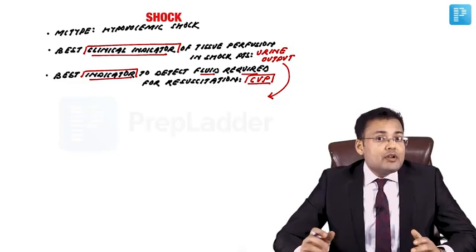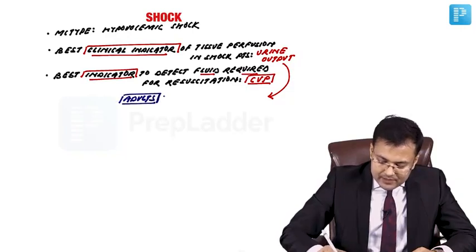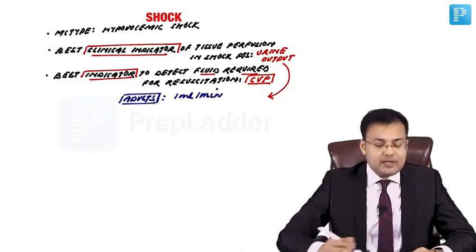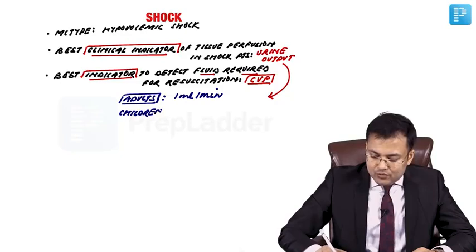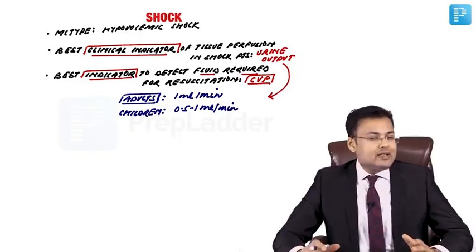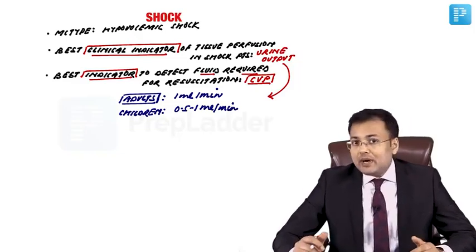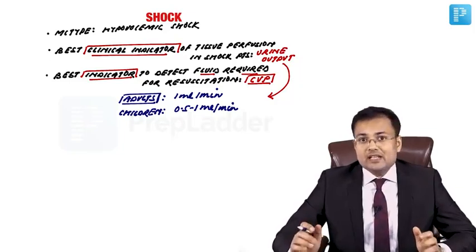In relation to urine output, if there is adequate tissue perfusion, how much should be the minimum urine output in adults? In adults it's 1 ml per minute. How much? In adults it's 1 ml per minute, and in children it's 0.5 to 1 ml per minute, right? So you can calculate it per hour. In adults it is 60 ml per hour, and in children the range is 30 to 60 ml per hour.